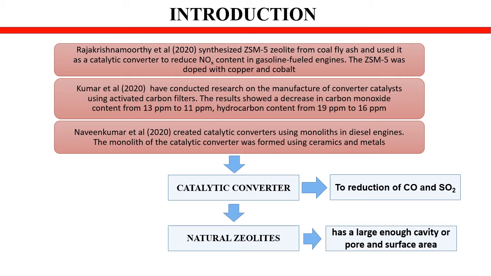Kumar et al. have conducted research on the manufacture of a catalytic converter using an activated carbon filter. The results show a decrease in carbon monoxide content from 13 ppm to 11 ppm, and hydrocarbon content from 19 ppm to 16 ppm. Naveen Kumar et al. created a catalytic converter using a monolith in diesel engines. The monolith of the catalytic converter was formed using ceramics and metal.